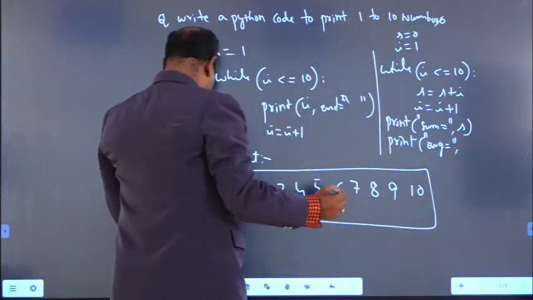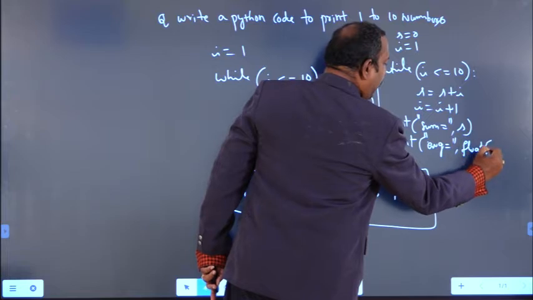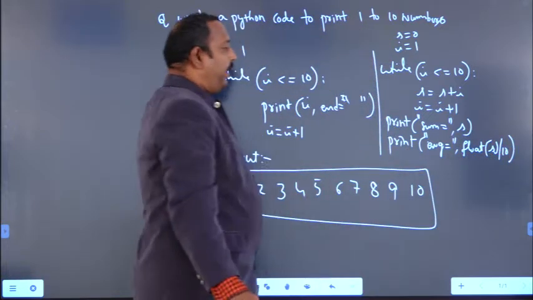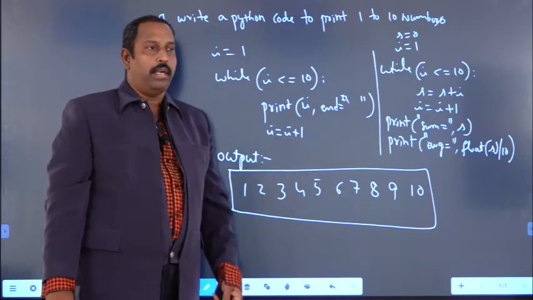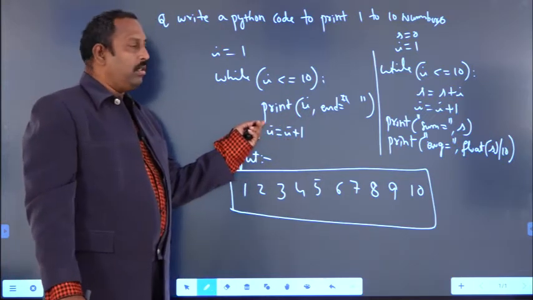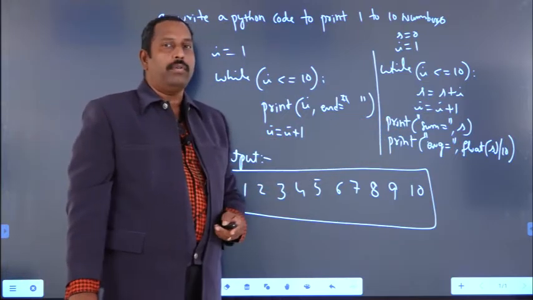We can also use typecasting, float of S by 10, or you can write S by 10 also. So S by 10 also you will get the output. So this is the logic to print 1 to 10 numbers. If you want to find sum of 1 to 10 numbers and average, this is the program we have to use.